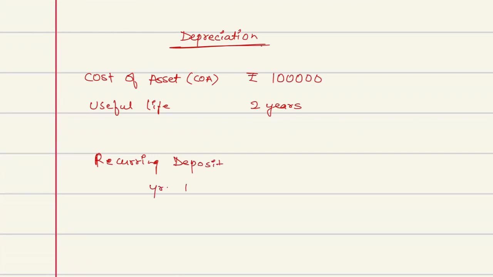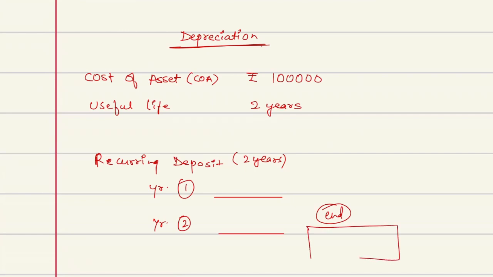That if in year one I deposit the X amount, recurring deposit of 2 years, and in year two I again deposit that amount, then at the end of year two I will receive a sum of, let's say, 1 lakh rupees. So obviously I need 1 lakh rupees to buy a new machinery.